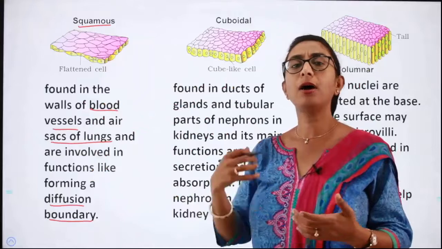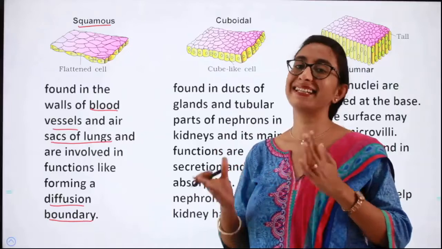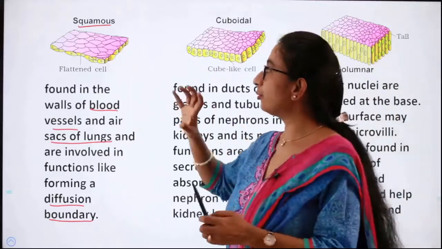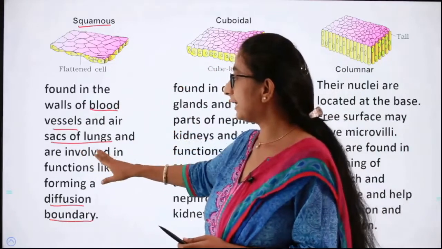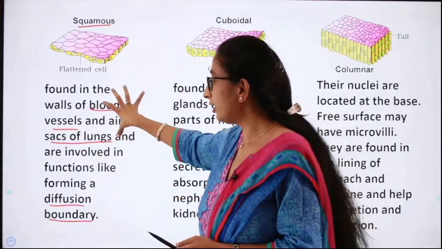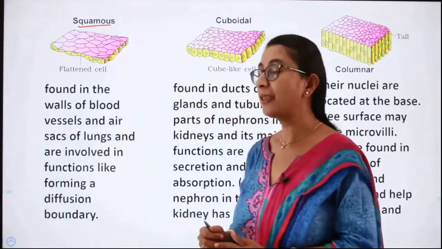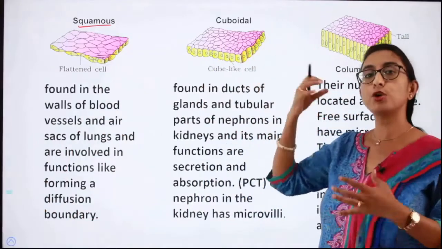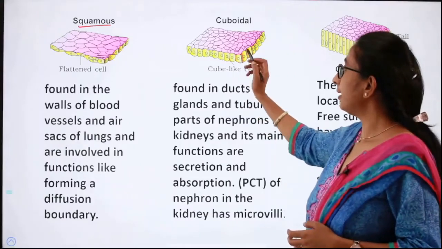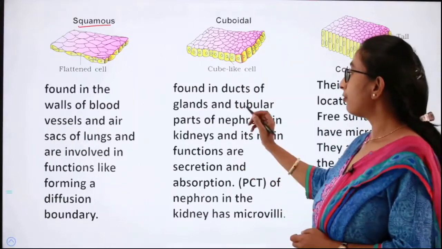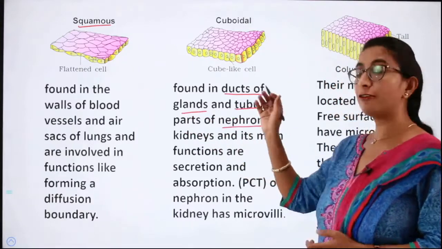Okay, more about how exactly the process of oxygenation and deoxygenation of blood happens, all of this we will be discussing in the circulatory system. As of now, just try to know that the squamous epithelium is a single layer of cells, found in the blood vessels and in the air sacs of lungs, and involved in forming a diffusion boundary. Okay. Next, moving on to cuboidal epithelium. Cuboidal epithelium is also a single layer of cells wherein the cells are cube shaped, right? These cuboidal epithelium are found in the ducts of the glands and tubular parts of nephrons.